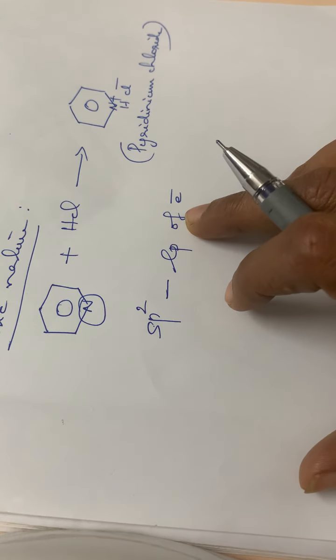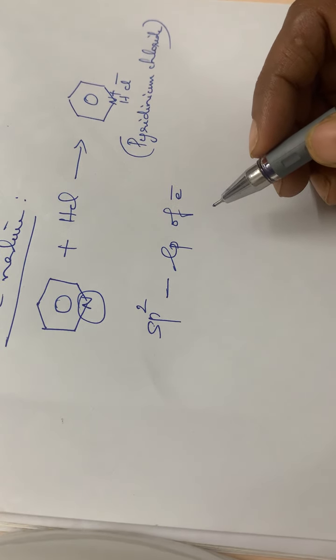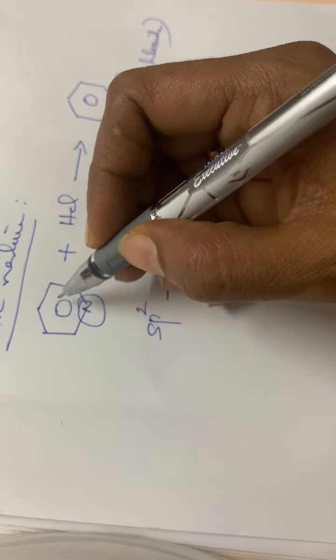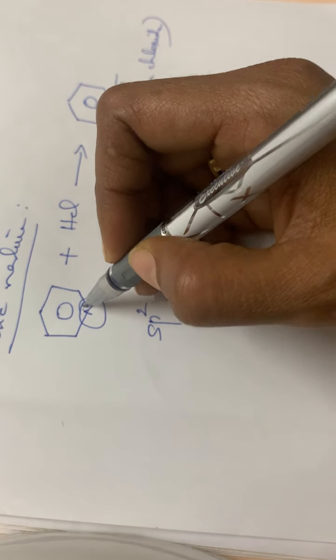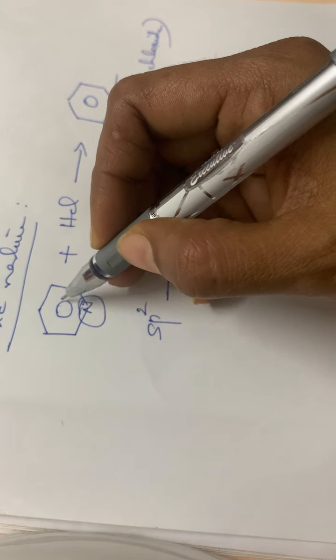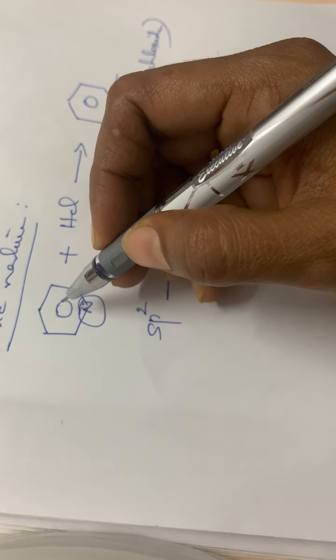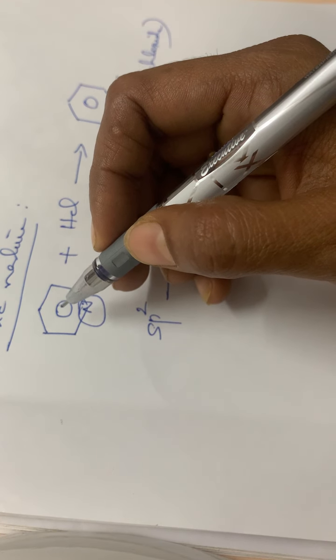This lone pair of electrons is not involved in the pi delocalization, or in this particular ring formation, it is not involved in the aromatic sextet.